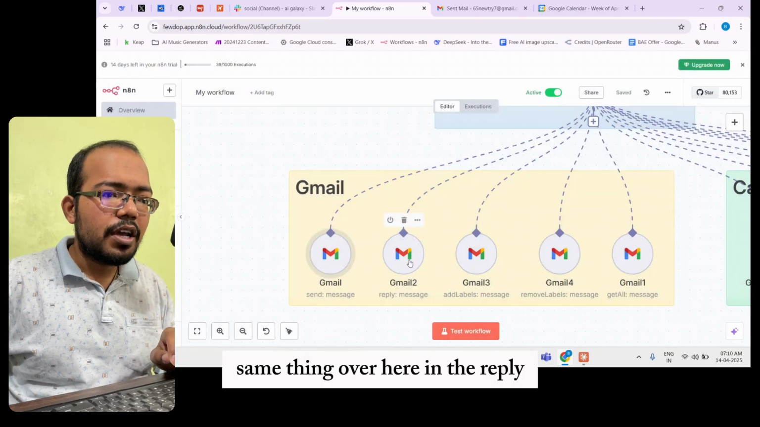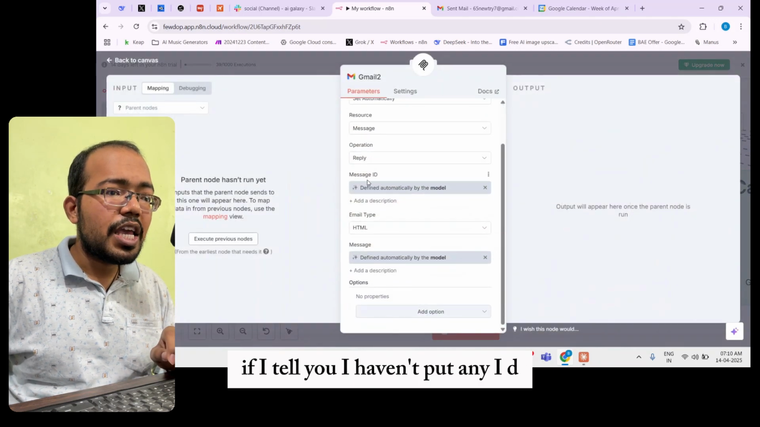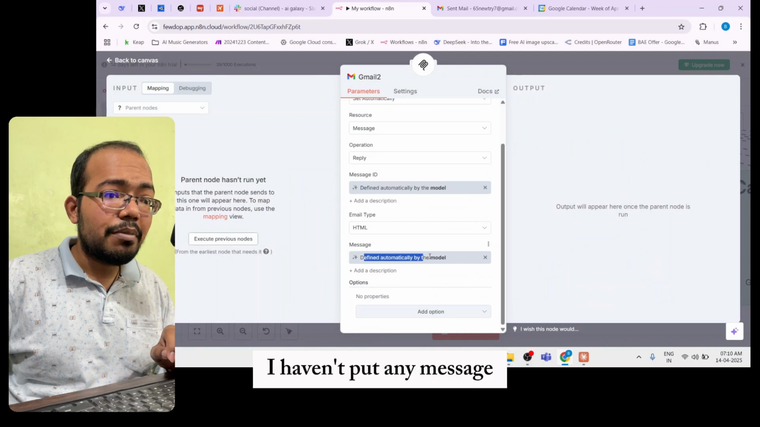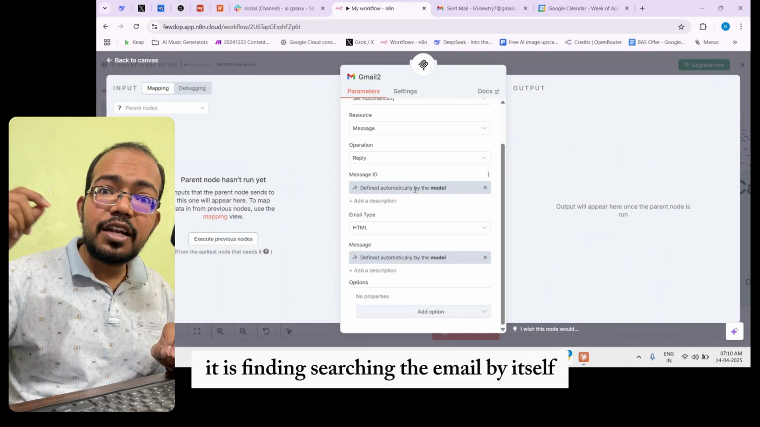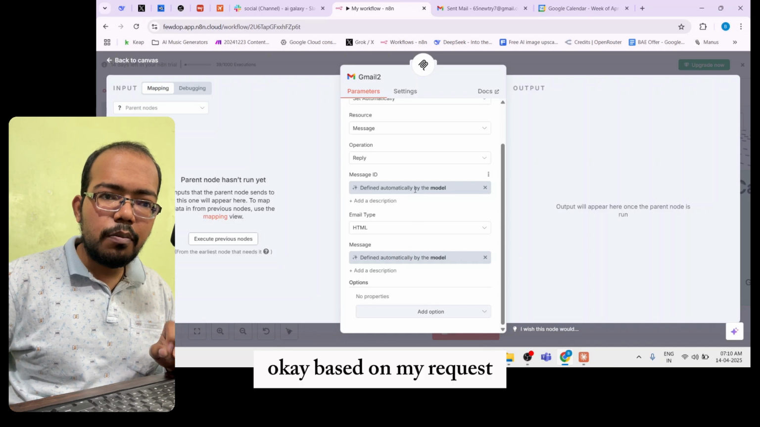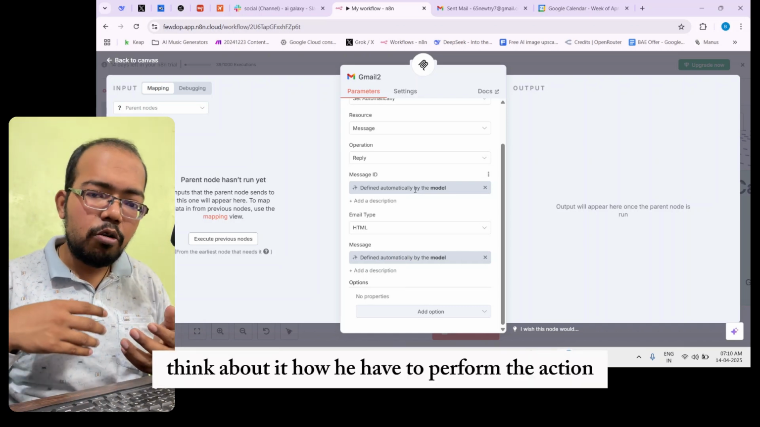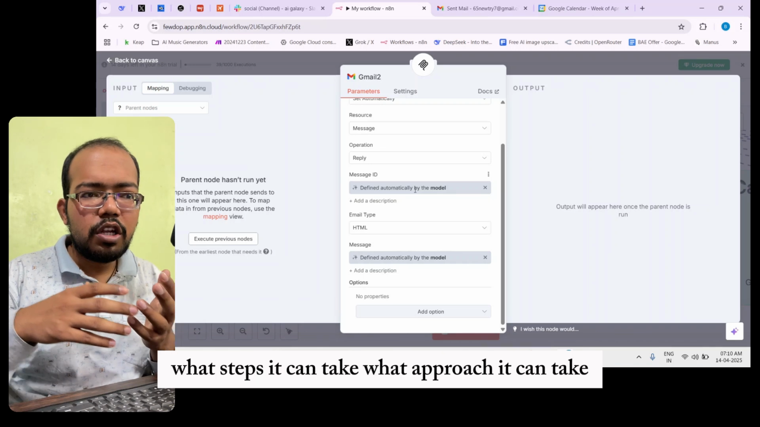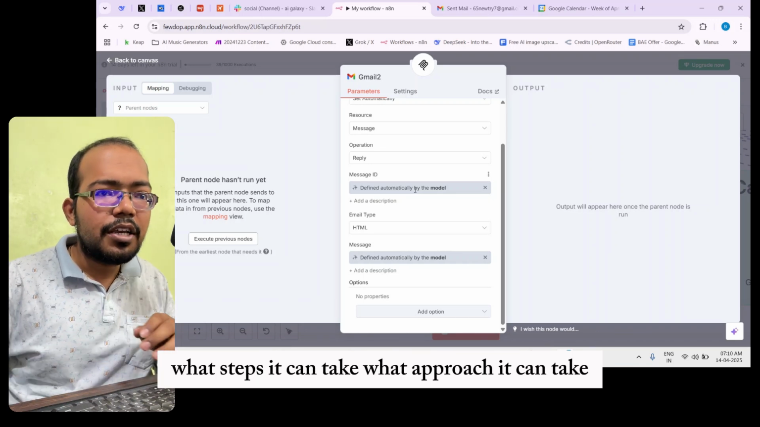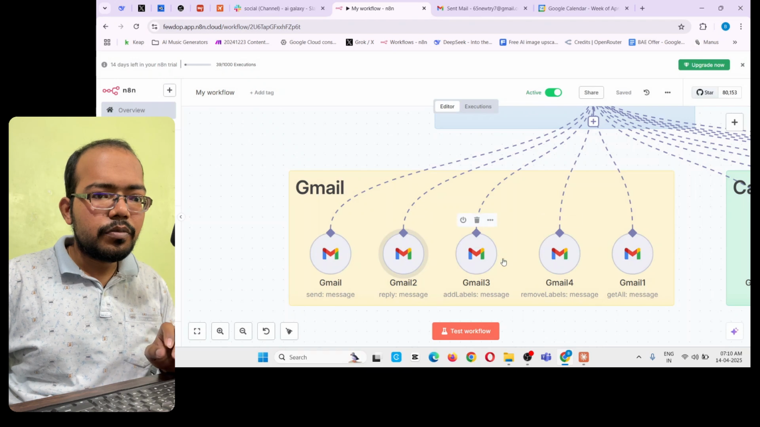Same thing over here in the reply. I haven't put any ID, I haven't put any message, and it is searching the email by itself. Based on my request, it will perform the action. It thinks about how it has to perform the action, what steps it can take, what approach it can take, and then does the action.